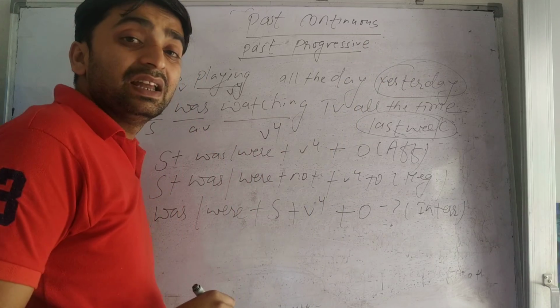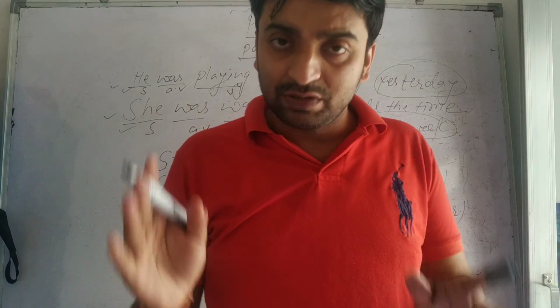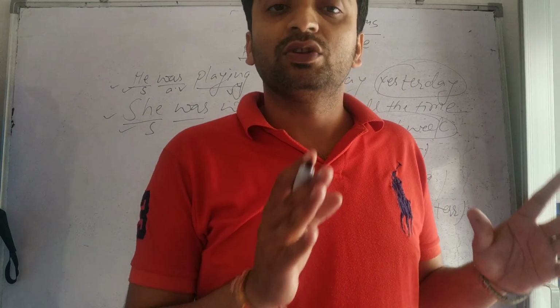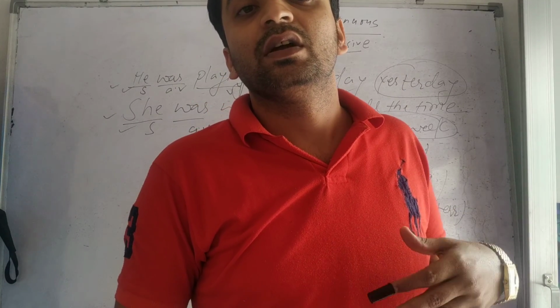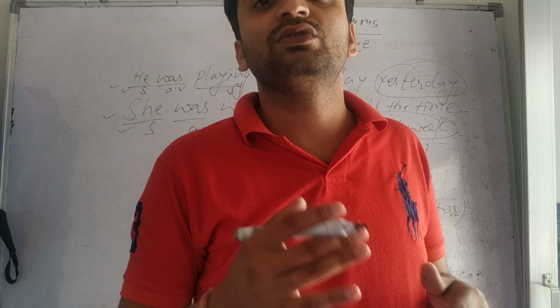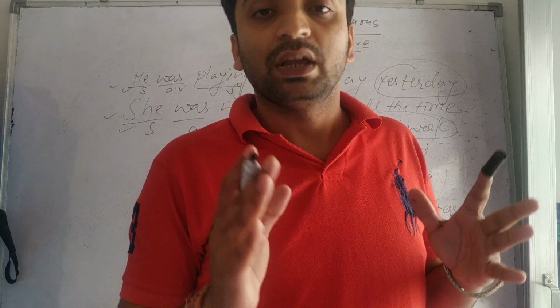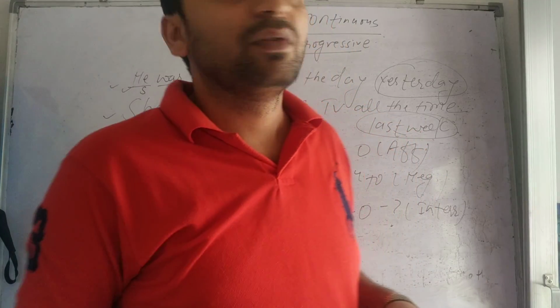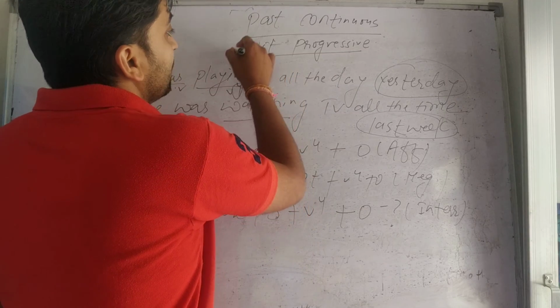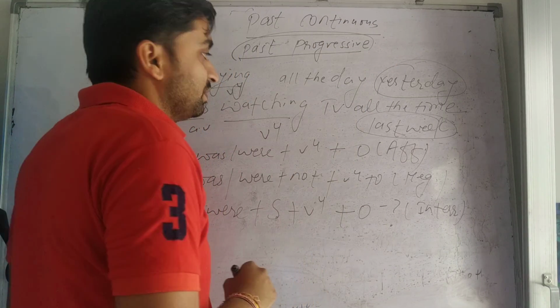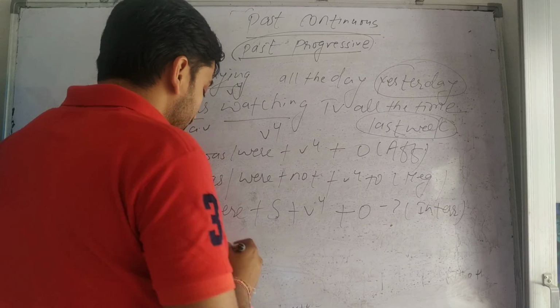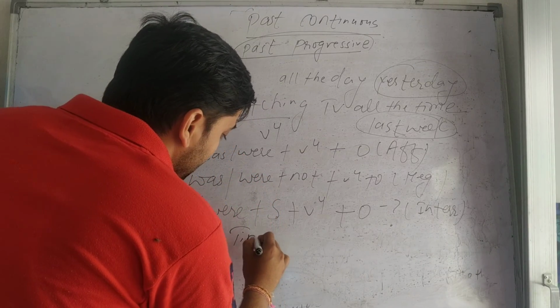Generally, past continuous or past progressive tense is used for an action which was in a progressive mode in the past for some time. For such an action, past continuous tense or past progressive tense is used.